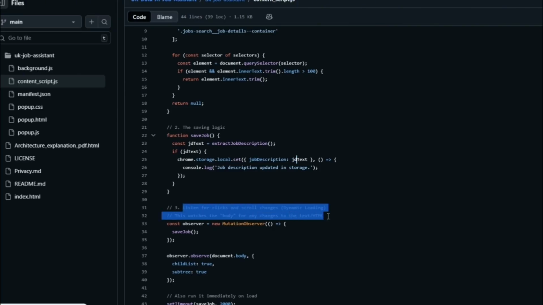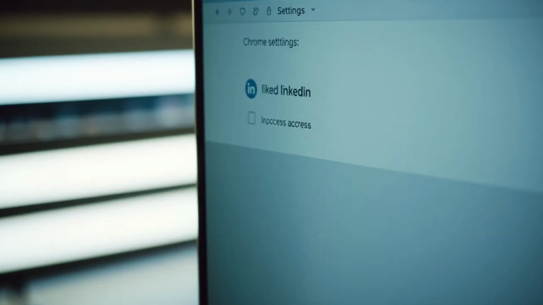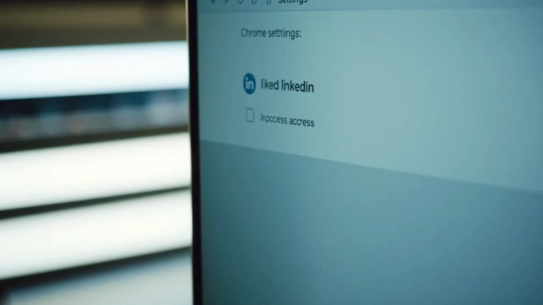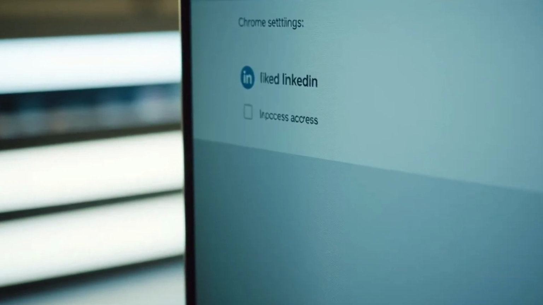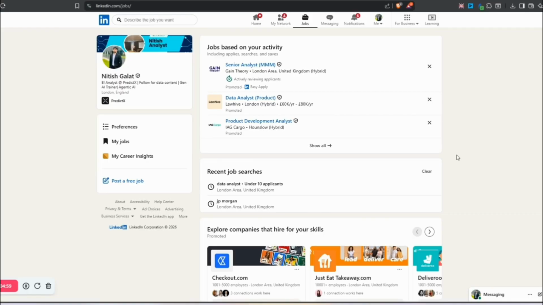Then if we go to the manifest.json, you can see here we have the third version. This is quite important because nowadays the Chrome Store uses manifest version three. Then we have access to three sites, which are LinkedIn, Indeed, and Indeed.